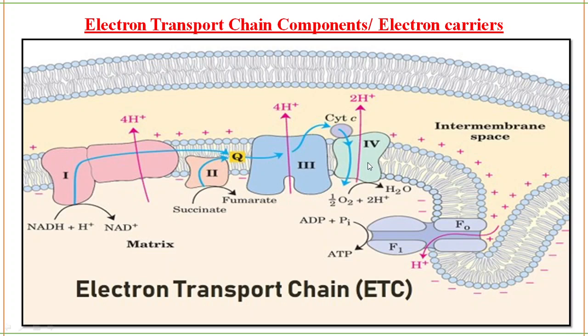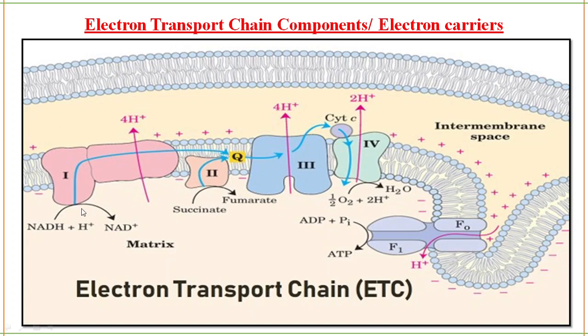Now we are going to talk about complex 4. Complex 4 we also call cytochrome oxidase. Here the electrons are transferred to oxygen. Reduction of oxygen is taking place, which means oxygen is getting 2 hydrogens and is converted to water. So oxygen is the final electron acceptor in the electron transport chain.